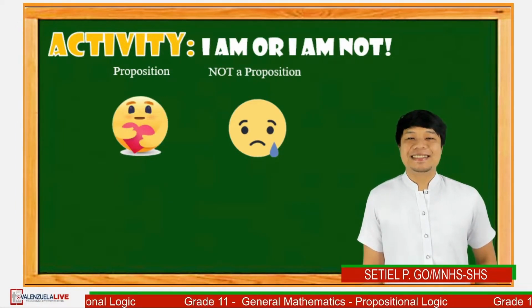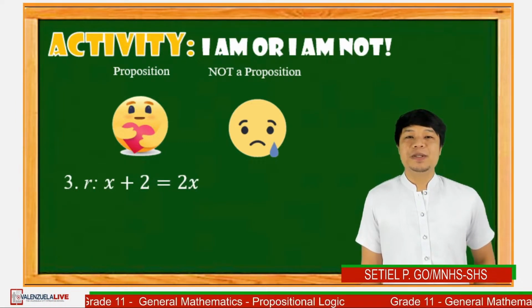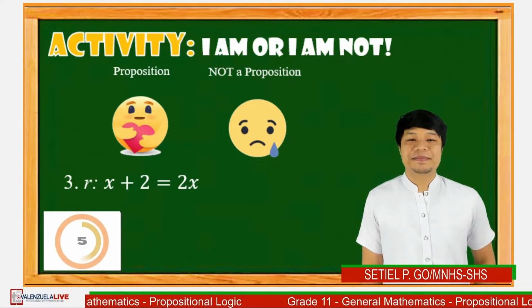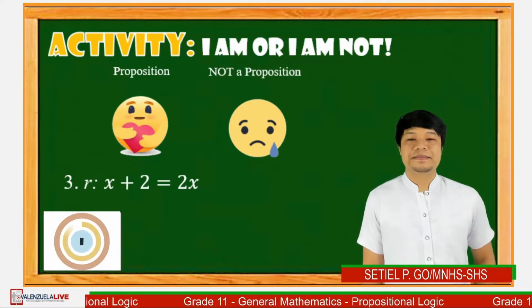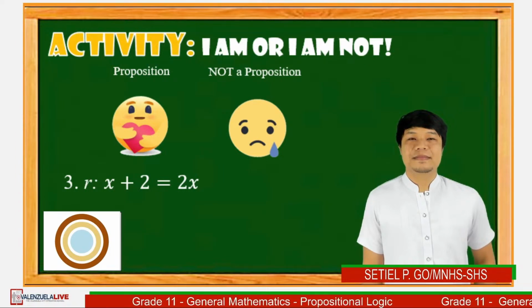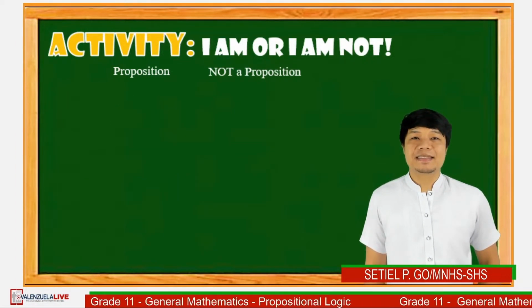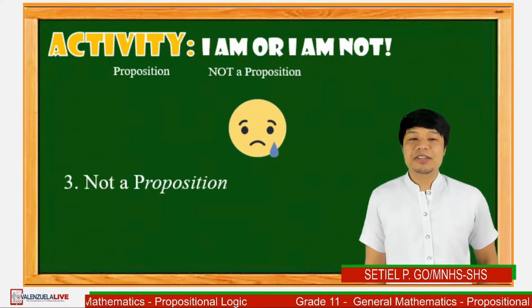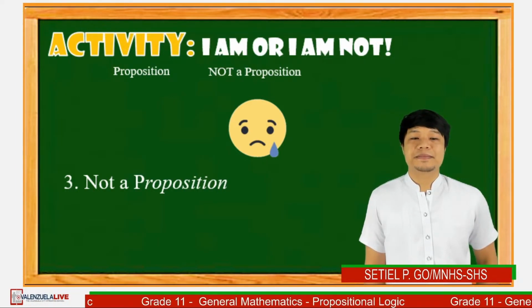Question number 3. Proposition R: x plus 2 is equal to 2x. 5 seconds, go! Time's up. If your answer is a sad sign, then you are correct. We cannot identify its truth value since the statement does not have a specific value for x.